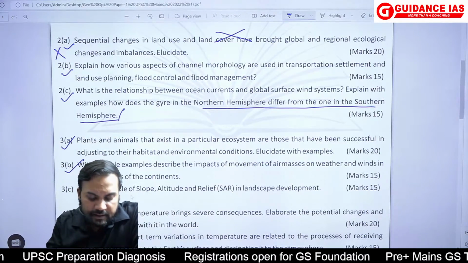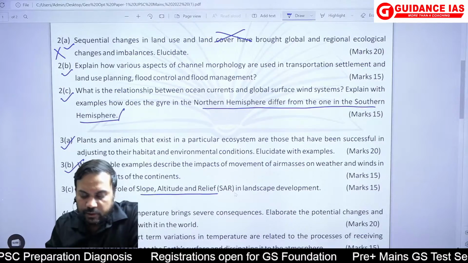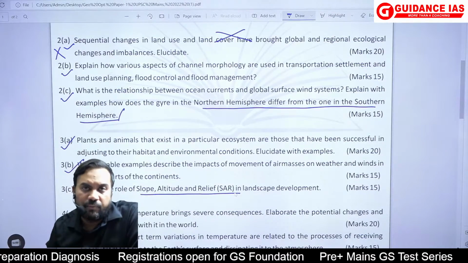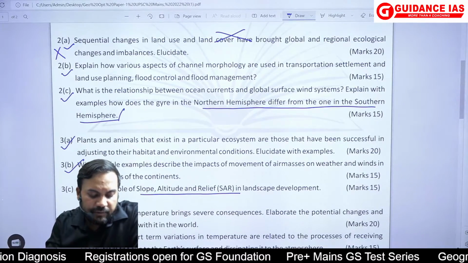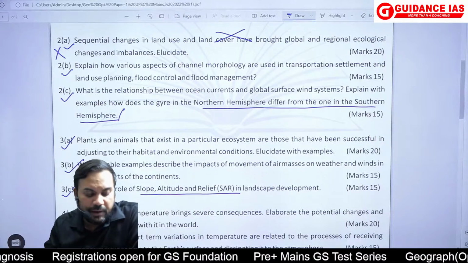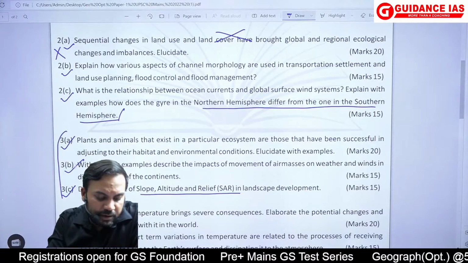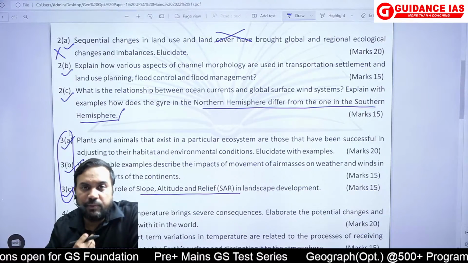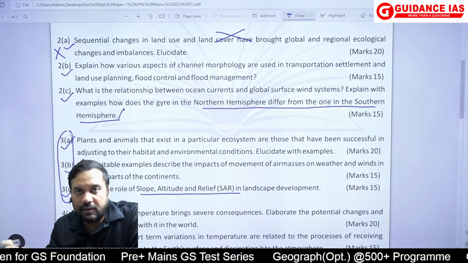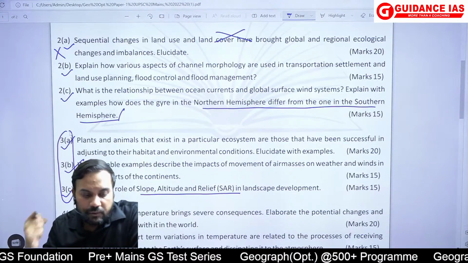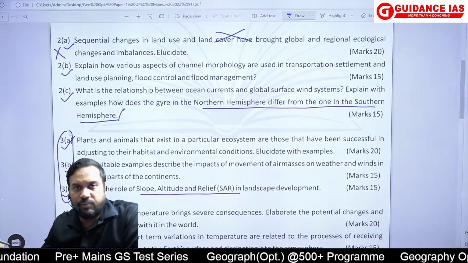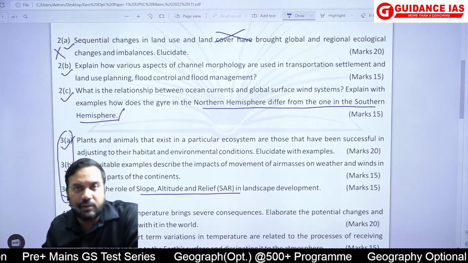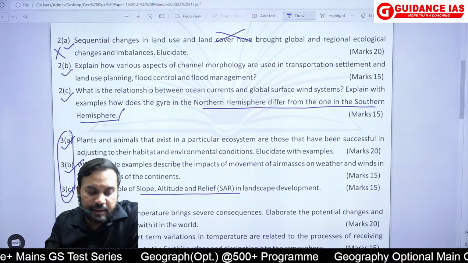And question number 3C, discuss the role of slope, altitude and relief in landscape development. So I believe if I was a student, probably I would have attempted question number 3. हालांकि मैं ये कह सकता हूं कि if there was one of my students who has done the 500 plus or the foundation classes, revised them properly multiple times, revision, the content is on the tips.